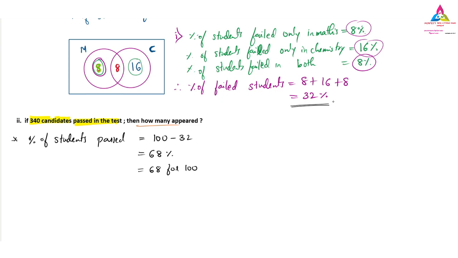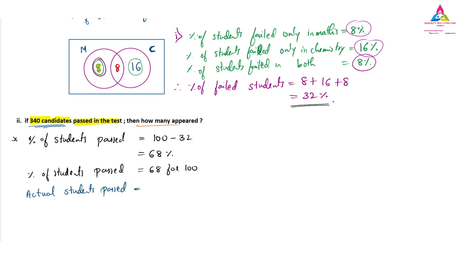But this is for the percentage of students passed. I will write it down. Percentage we are talking about, passed. Now we will take the actual value. The actual value of these passed students is 340. Therefore, I can write down here the actual number of students passed. How many students passed?